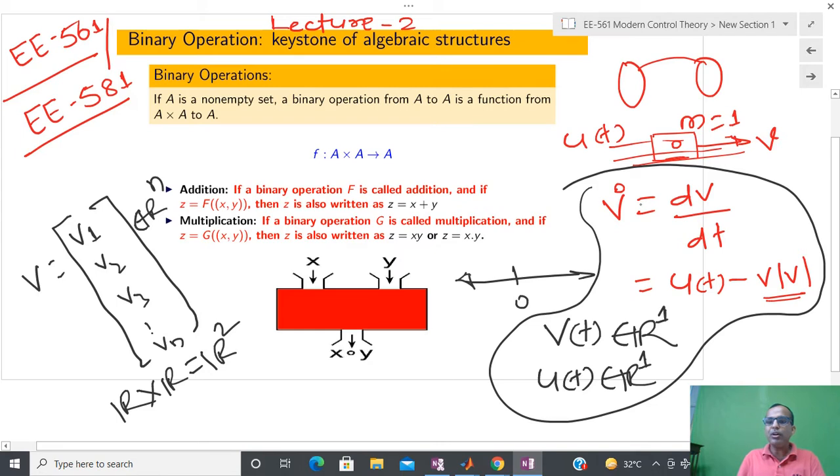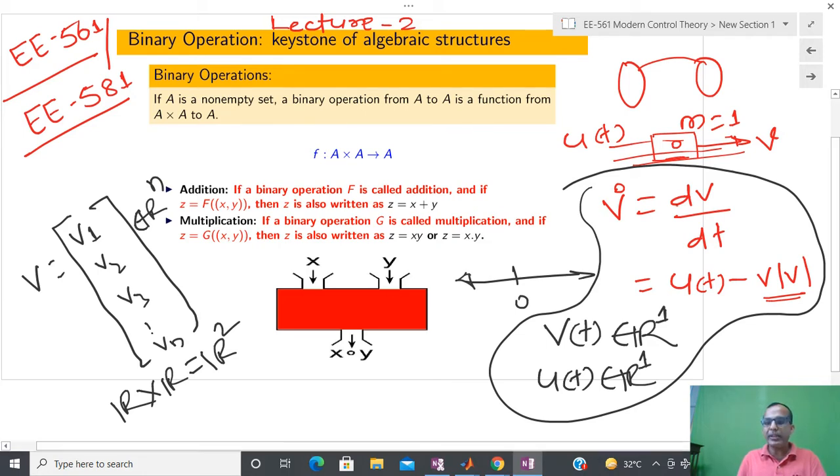So if you write in this way, then this is more complete than directly writing v dot equal to u(t) minus v mod v. Otherwise you have to write in a sentence that v is some kind of real number, and that it belongs to the space of real numbers only. But if you write symbolically, then that is enough. Up to here, does anyone have any confusion?